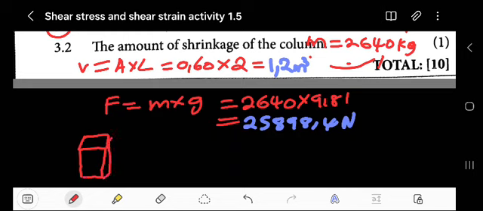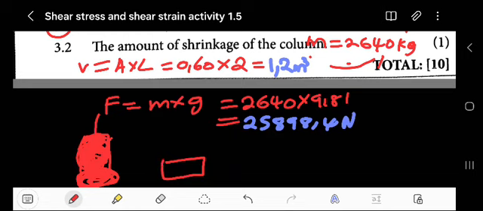The cross section at the bottom will experience the compressive load plus also the self-weight. All this force and the mass will act here. If you have a scale here, let's say you've climbed onto the scale, it is you there.